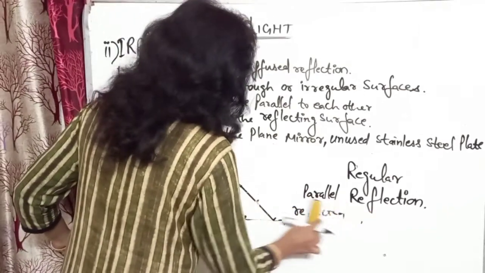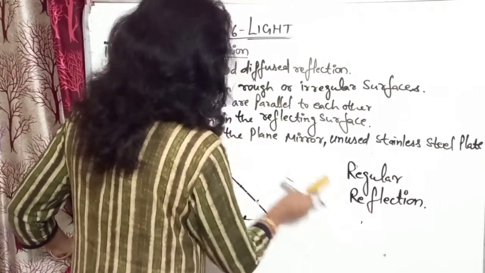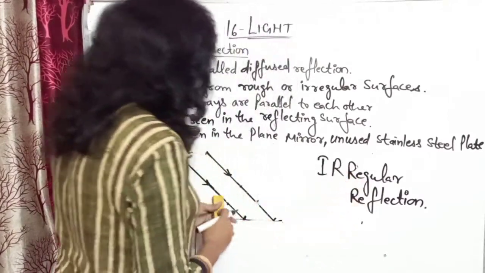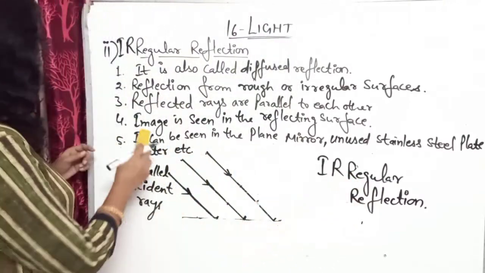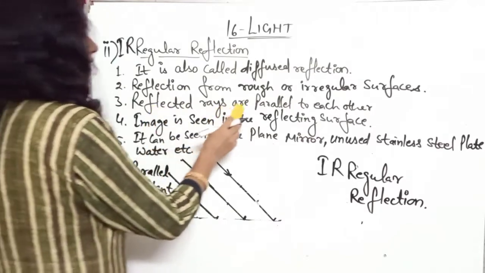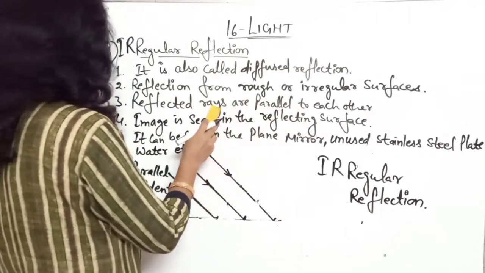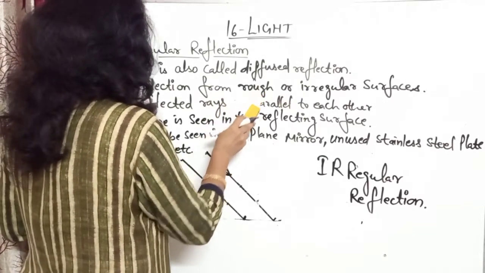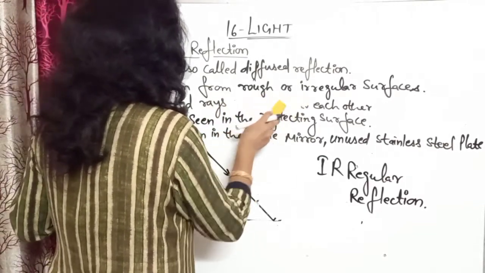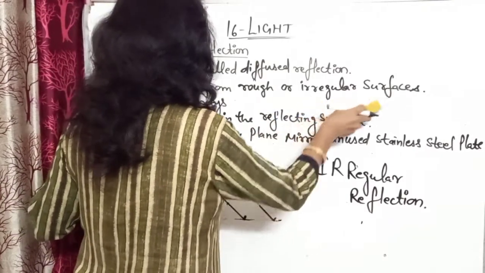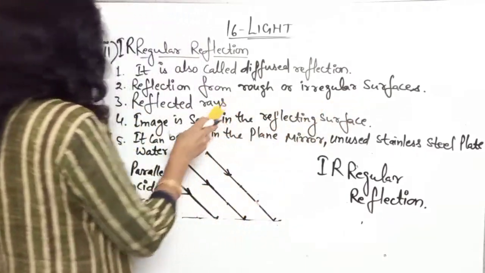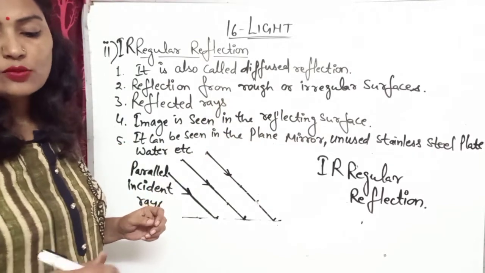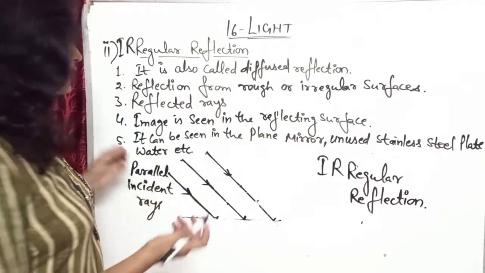So you can write here irregular reflection: reflected rays are not parallel. They are spreading in all directions. So you can write reflected rays move in various directions.